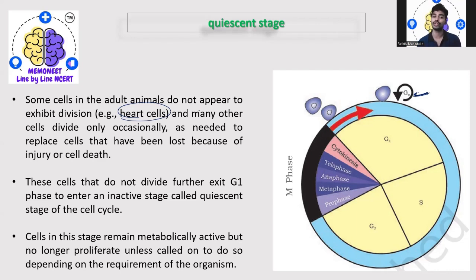So if it is necessary, then only the cell division will happen. If not, no cell division is going to occur. So these cells that do not divide further exit the G1 phase to enter into an inactive stage, that is the G0 stage of the cell cycle. Cells in this stage remain metabolically active but no longer proliferate unless they are called to do their task depending upon the requirements of the organism.